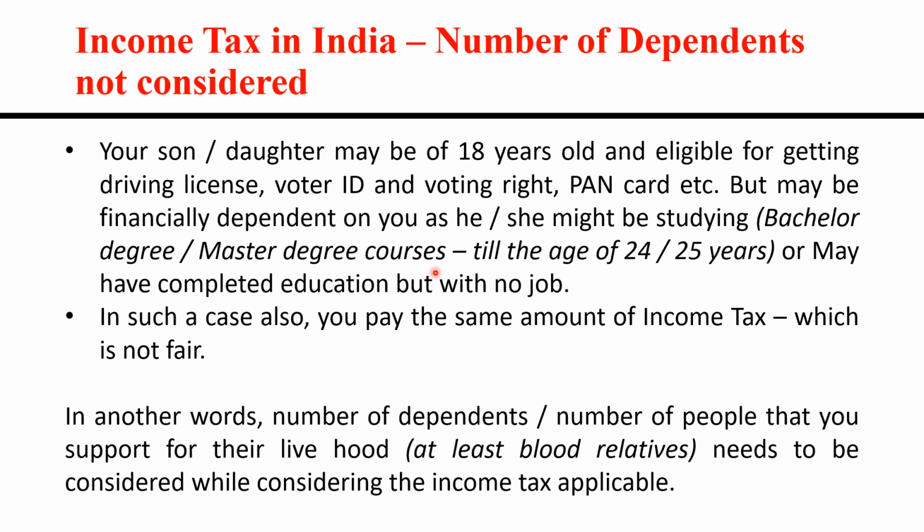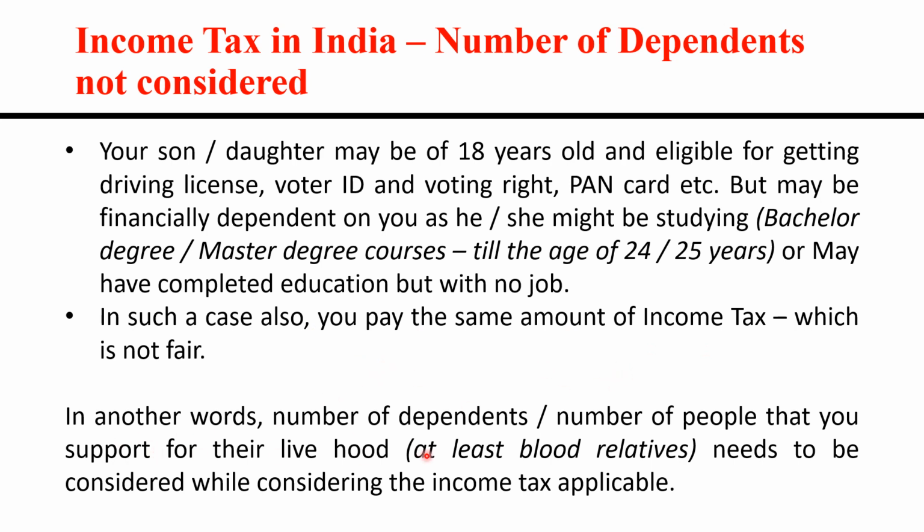Even in that case you pay the same amount of income tax. So there is no concession for a person who is dependent on you while calculating your income tax, which is not fair in my opinion.